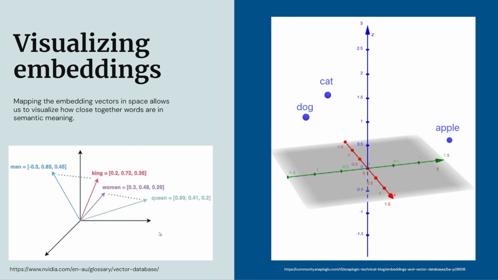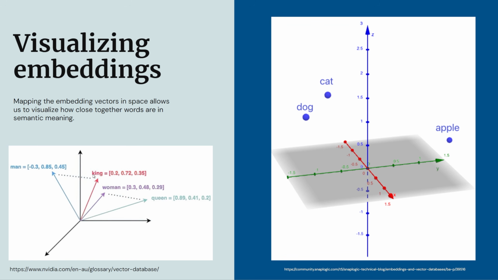Here's another example. If we have different words like man, king, woman, and queen, you can see that at the extremes here we have man and queen, and then we have king and woman in the middle. For king, it makes sense to be in the middle because a king is related to a queen. Kings and queens kind of go together, but also a king is a man, so that also should be close to man. But a queen doesn't really relate to man at all. So that's why it's so far away.